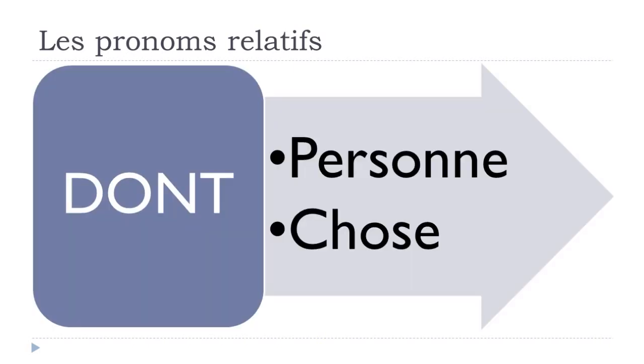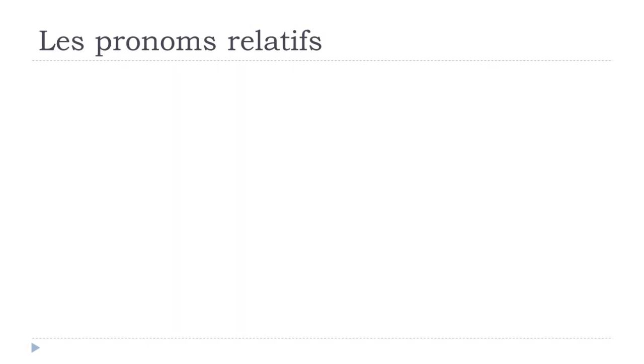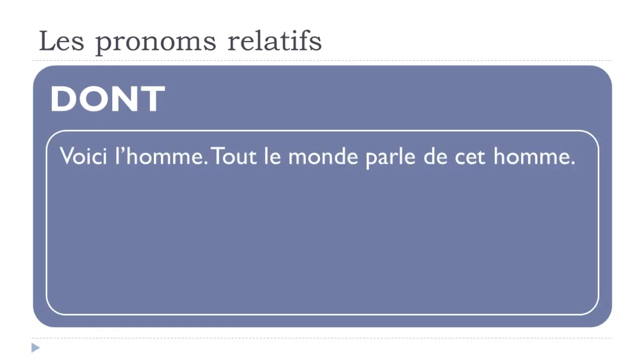And as we did previously, we'll first start with la personne, and then after that, une chose, a thing. Voici l'homme. Tout le monde parle de cet homme. Okay, so voici l'homme. Here is the man. Even if it looks a bit strange to have a short sentence like that, it was for the example, so I thought it might be useful. And then tout le monde, everybody, everyone, parle, to talk, de cet homme.